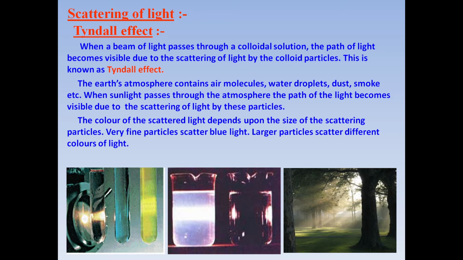Very fine particles scatter blue light. This is a very important line, so you have to remember this. Very fine particles, very small particles, scatter blue light, whereas larger particles scatter orange light or green or yellow light depending upon their size.